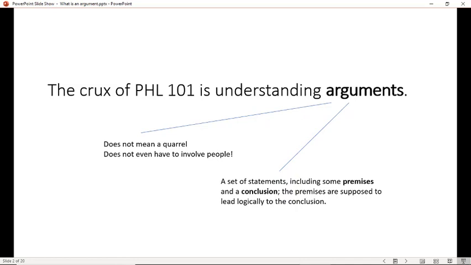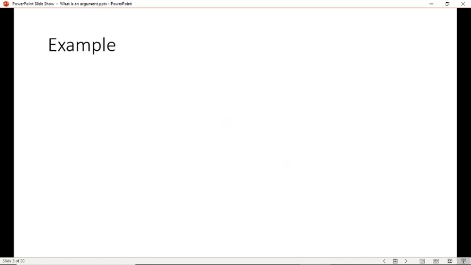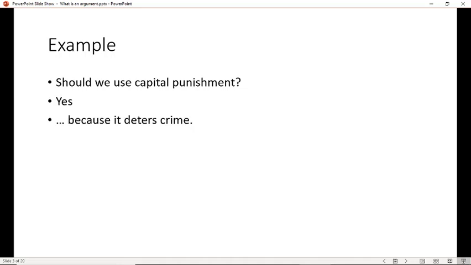So we're going to talk about what statement means, what premise means, what conclusion means, what it means to lead logically to it. All that is coming up. Here's an example, though, to work from. Suppose we're asking the question, should we use capital punishment? And somebody answers, yes, because it deters crime. Then they've given a claim, yes, we should use capital punishment, and a reason for the claim, because it deters crime. And that is enough to build an argument from.